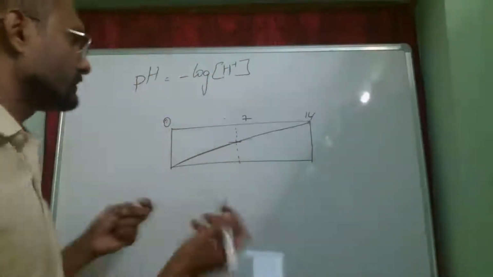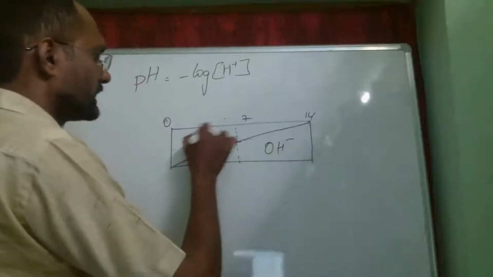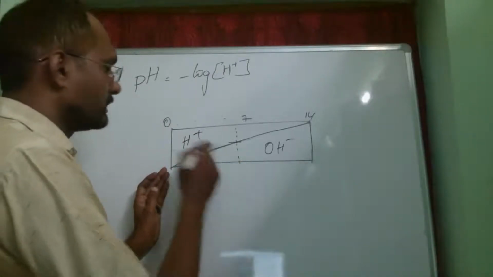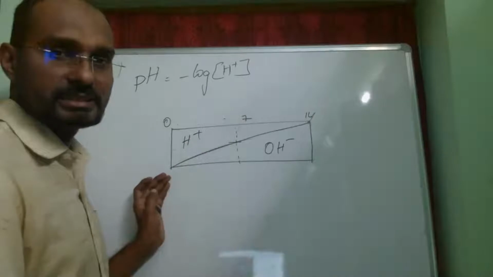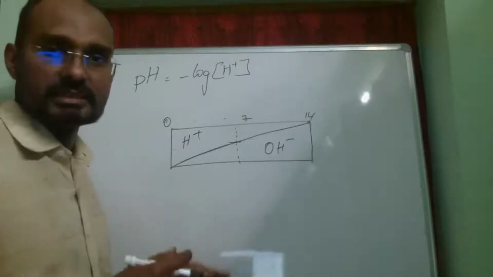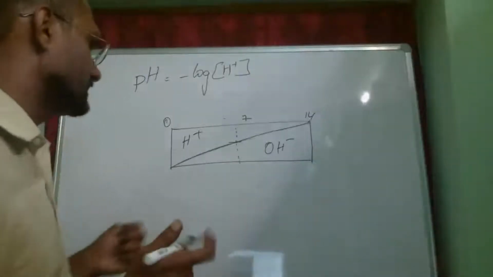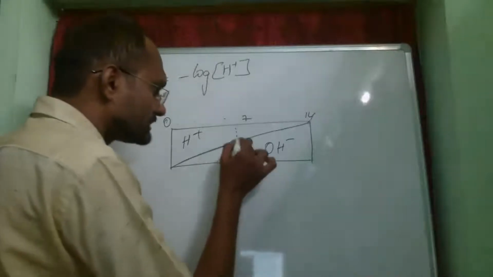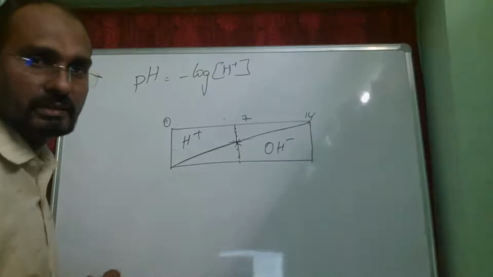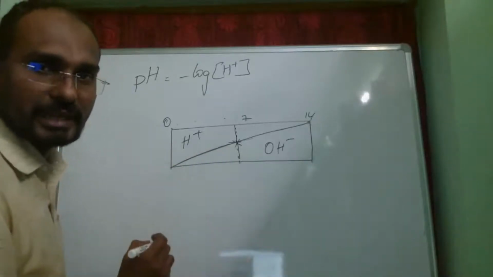I would write H+ and OH- like this. If the value increases from 0 to 7, the H+ ion concentration is decreasing. That means the acidic property, or the strength of that acid, is also decreasing. At this point 7, you see this distance and this distance are equal, which means it has equal concentrations of H+ and OH- ions.